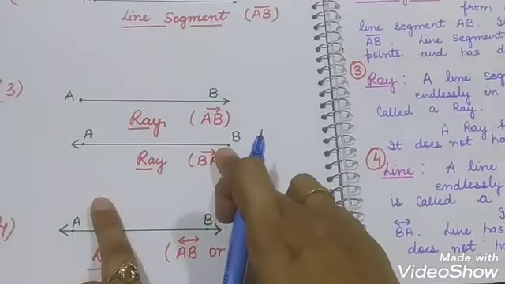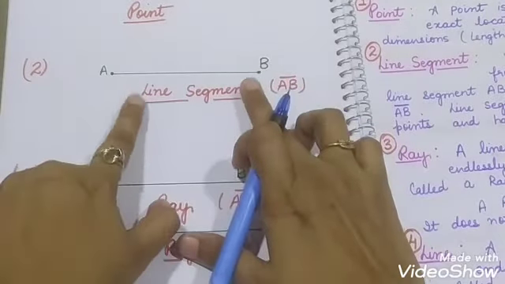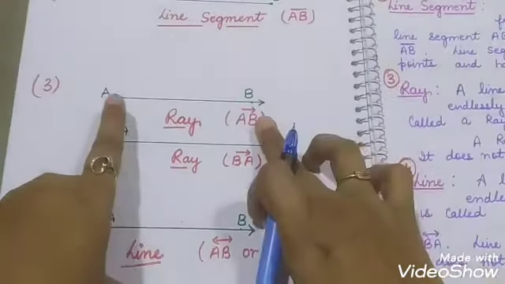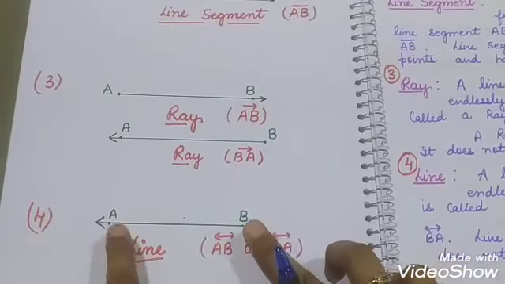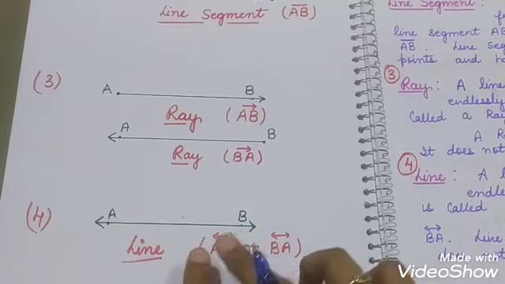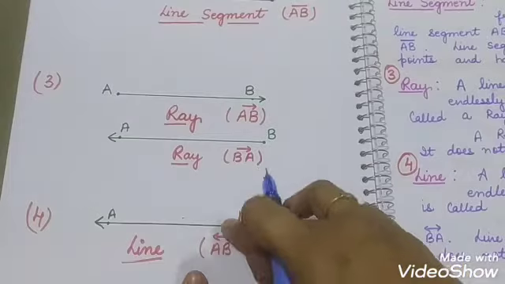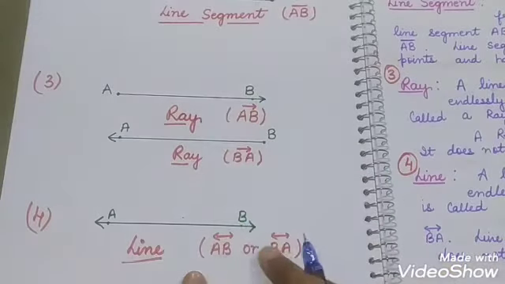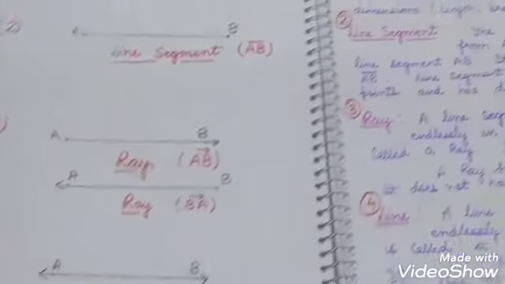A ray has one end point. A line segment has two end points. A line segment has fixed length. A ray has one end point, no definite length. A line has no end point and no definite length. Both have no definite length, but a ray has one end point, and a line has no end point. It is extended from both the points.